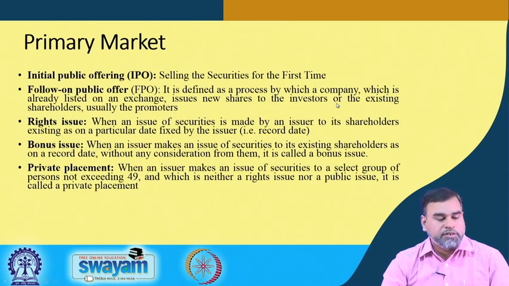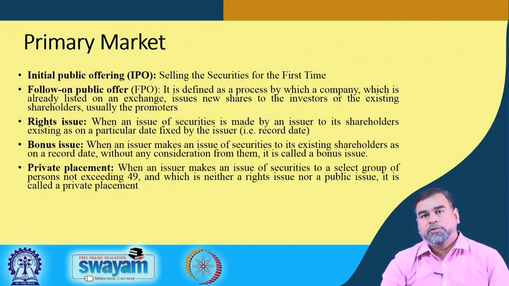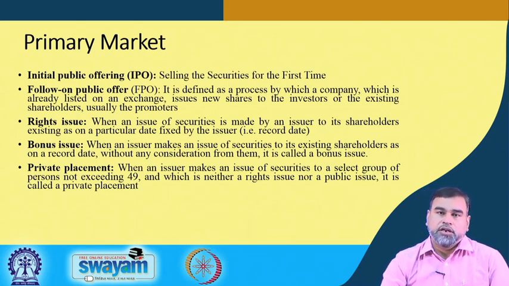Here the company is already listed on the stock exchange, but it issues some new shares to the investors or the existing shareholders, usually the promoters, to increase their capital base. So this is not a company which is unlisted or coming to the market for the first time for listing. Those companies are already listed and have already issued equity, but still they want to raise more equity from the public. Because of that they can go for the FPO, or follow-on public offering. That is also another process through which instruments in the primary market can be raised.